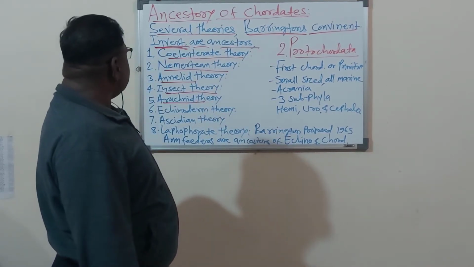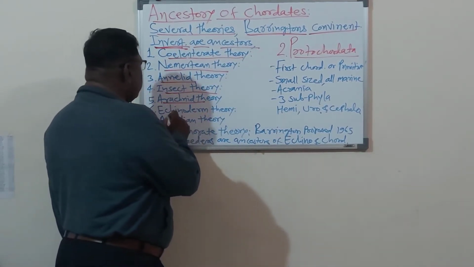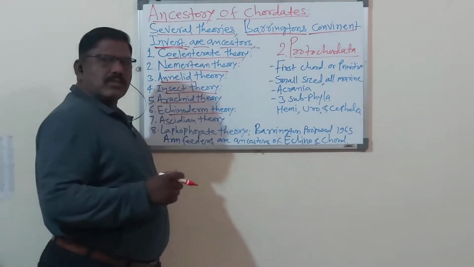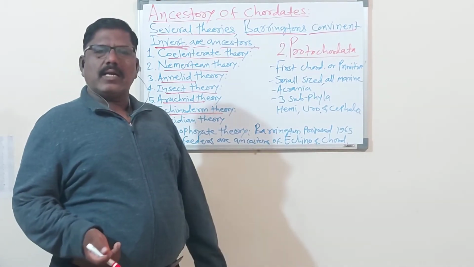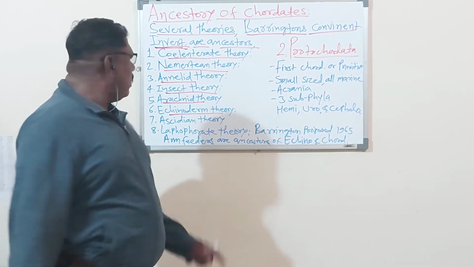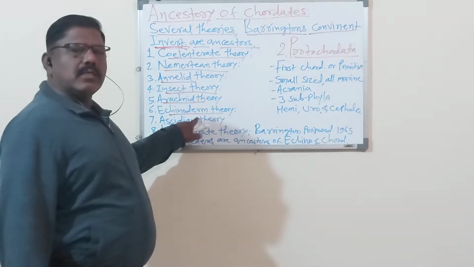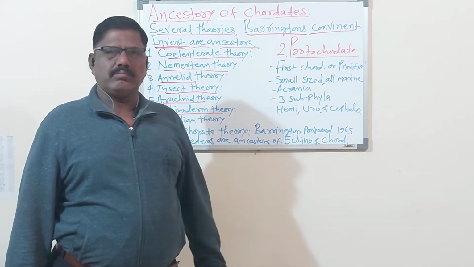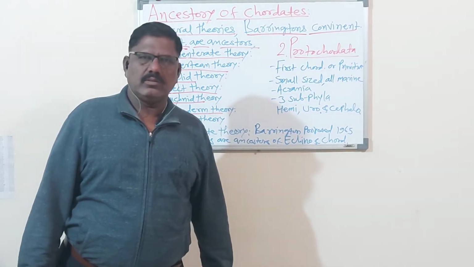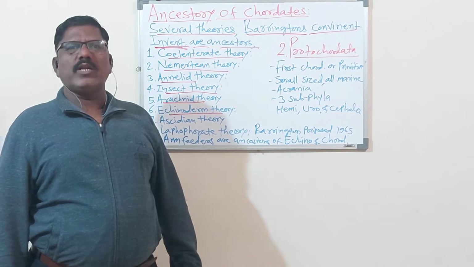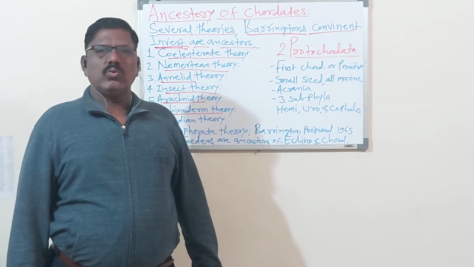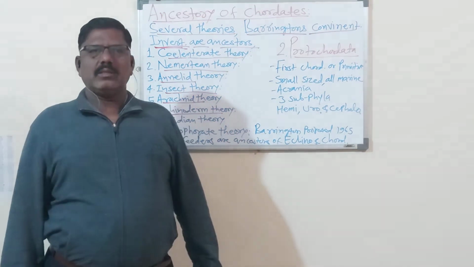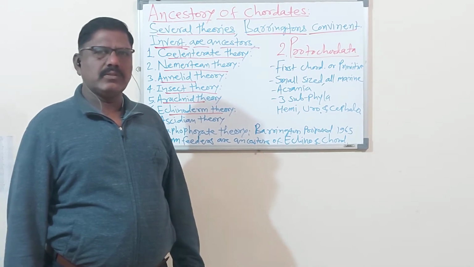Then some scientists suggest the echinoderm theory. Some scientists put forward another theory, that is the echinoderm theory. Echinodermata. You know, in the major phylums in non-coordinates, the last one is the echinodermata. So, echinoderms are the ancestors of the coordinates.